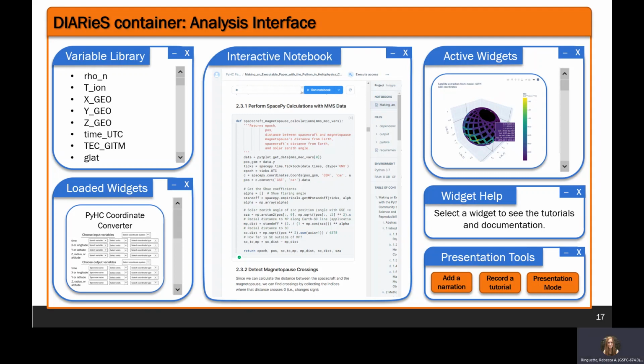And then that variable is added to the library, which can then be plugged into a given widget that is loaded. And you can plot that variable with whatever widgets you wish. You can perform more analysis and so on. Notice the presentation tool widget can assist in creating demo modes, presentation modes, adding narrations, and so on.